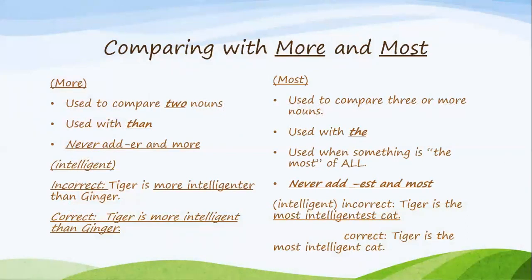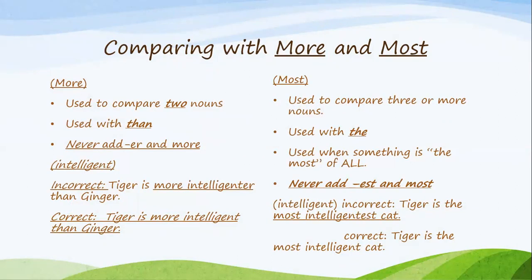Something that you need to know, never add ER and more in the same sentence. That is incorrect. For example, intelligent. Intelligent, it's a long adjective, right? Intelligent, it has 4 syllables. So it would be incorrect to say tiger is more intelligenter than the ginger.